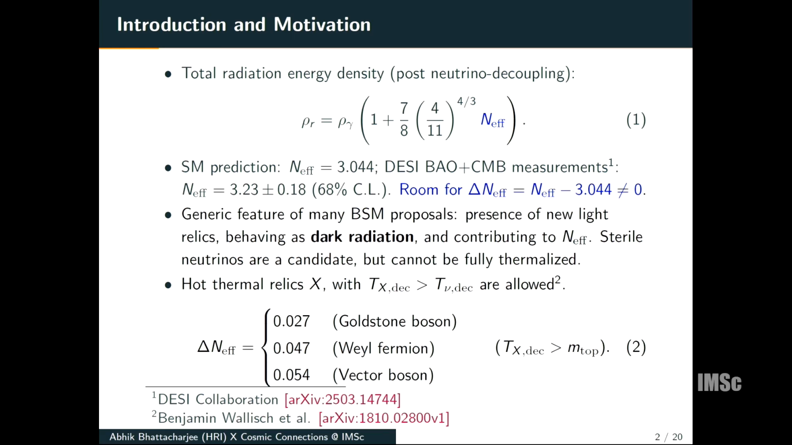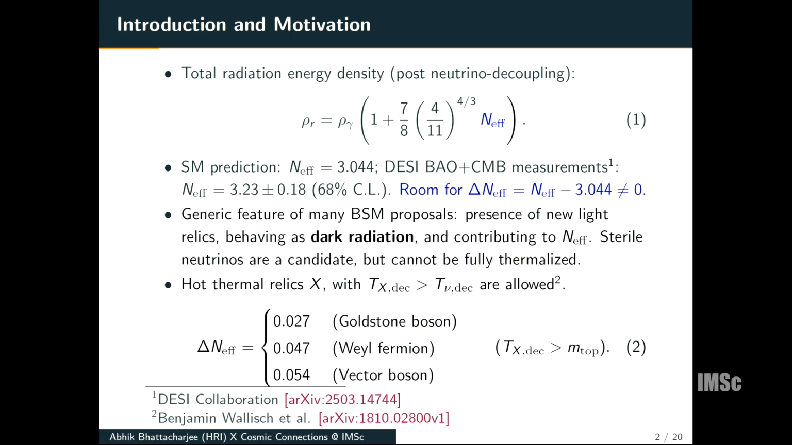A generic feature of many beyond standard model proposals is the presence of new light relics which behave as dark radiation and contribute to N effective. Sterile neutrinos, which have been proposed to address anomalies in neutrino oscillation experiments, are a candidate, but a fully thermalized sterile neutrino which follows the Fermi-Dirac distribution is not allowed.